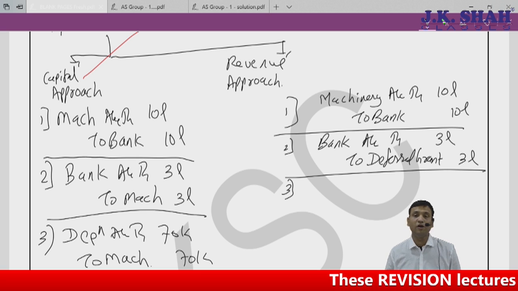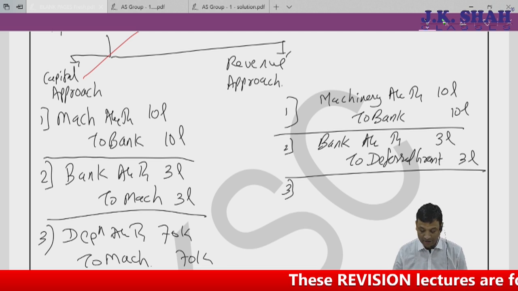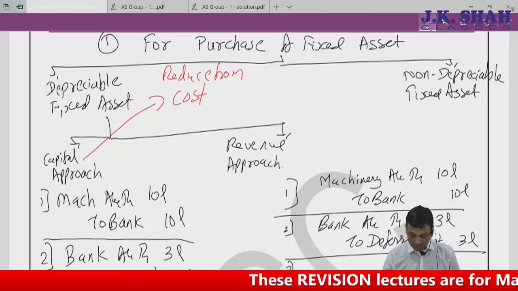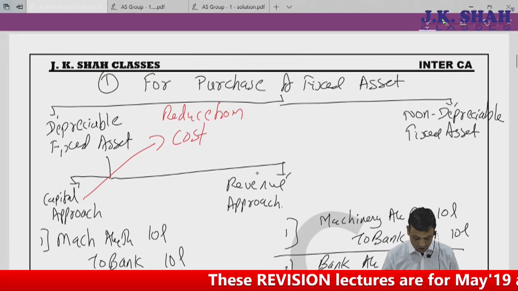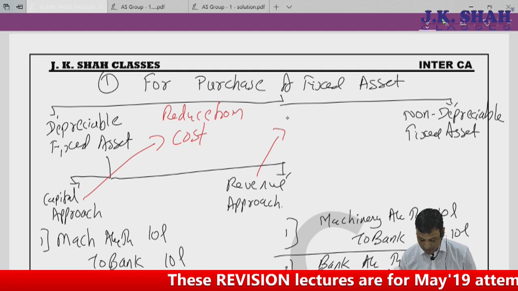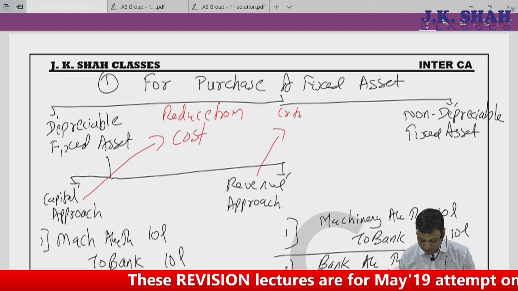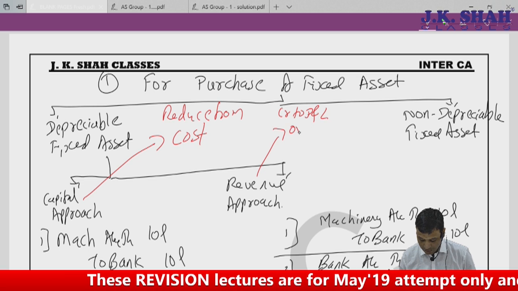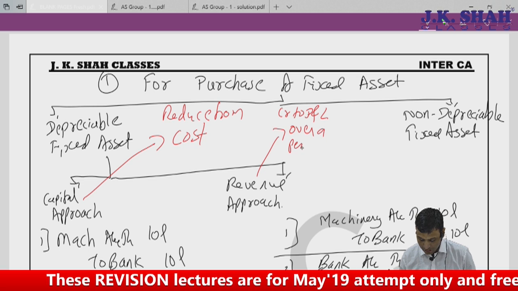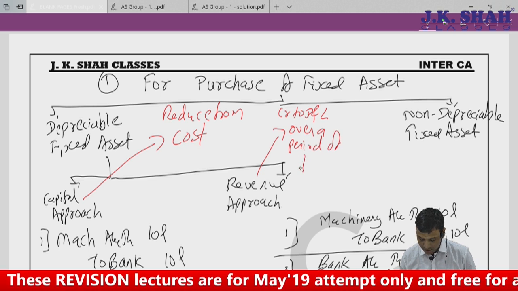The asset is not reduced. Deferred grant means the grant grows. It is credited to P&L over a period of time.